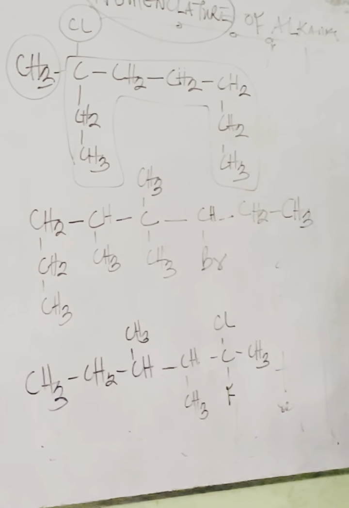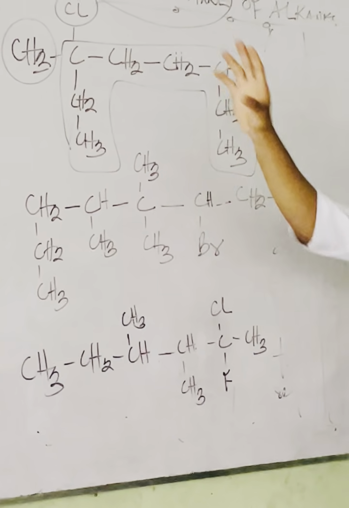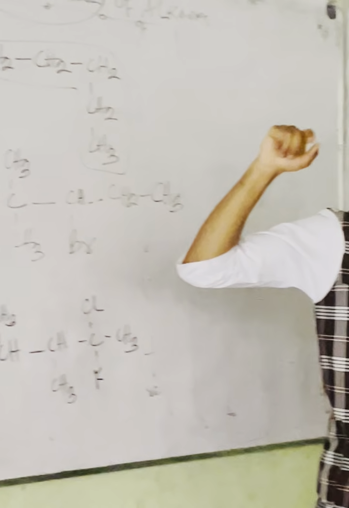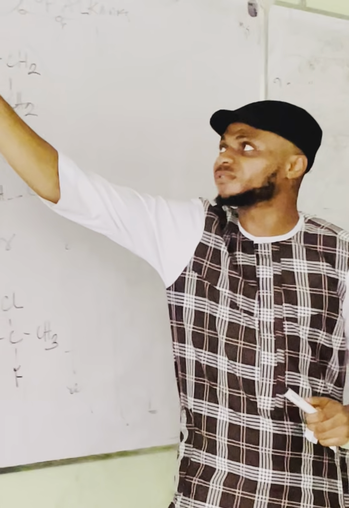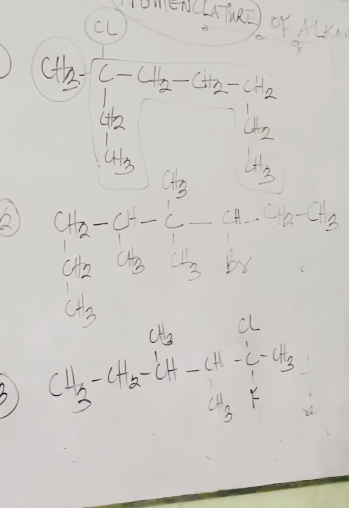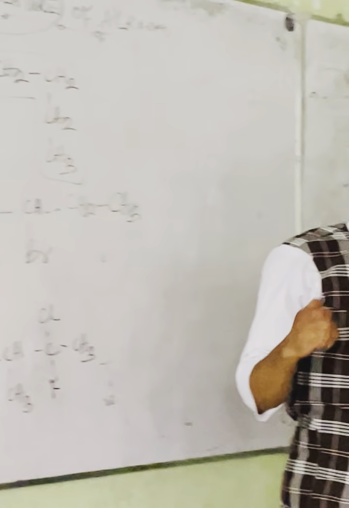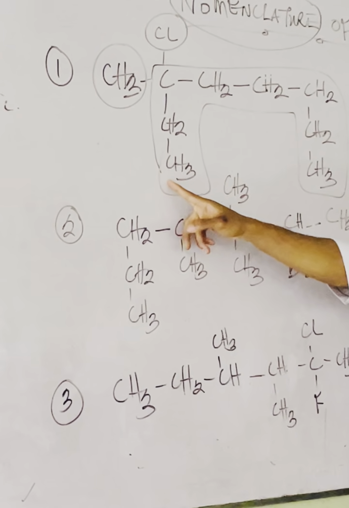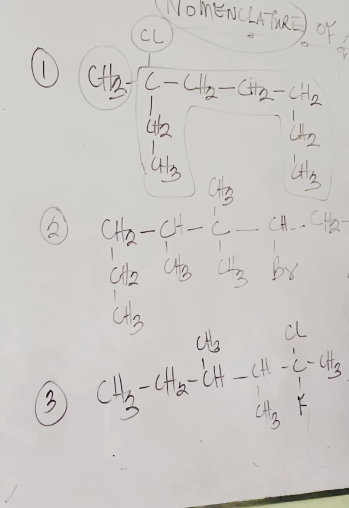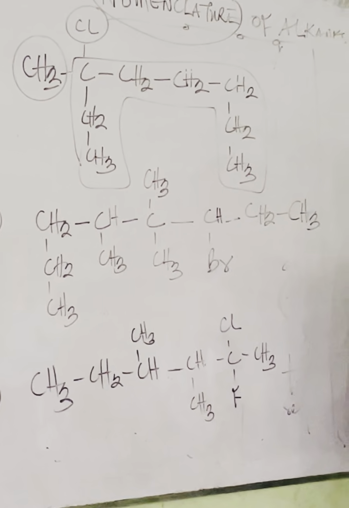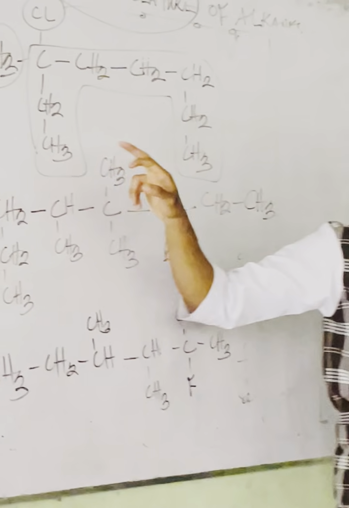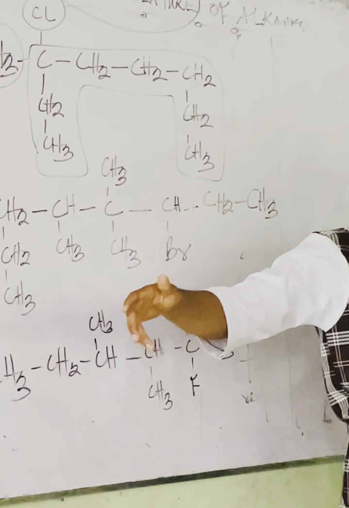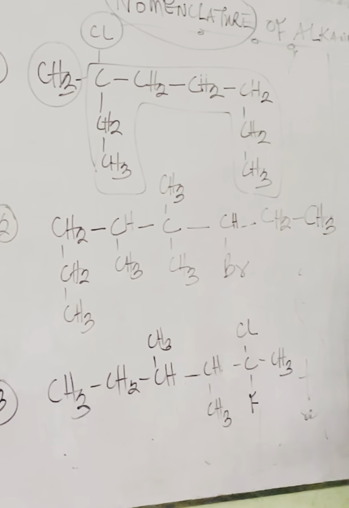Now, when you have been able to identify the substituent, the next rule is to number the parent chain from the end that will give the substituent the smallest possible number. If you look at it now, you realize that this is an end. This is also an end. Before now, when we did not have the parent chain, we had different ends. Here was an end, here was an end, here was an end. But in a chain, you have only 2 ends.